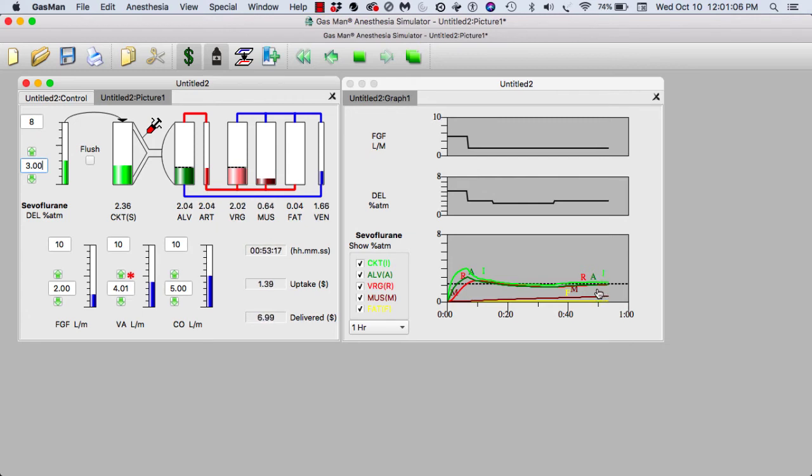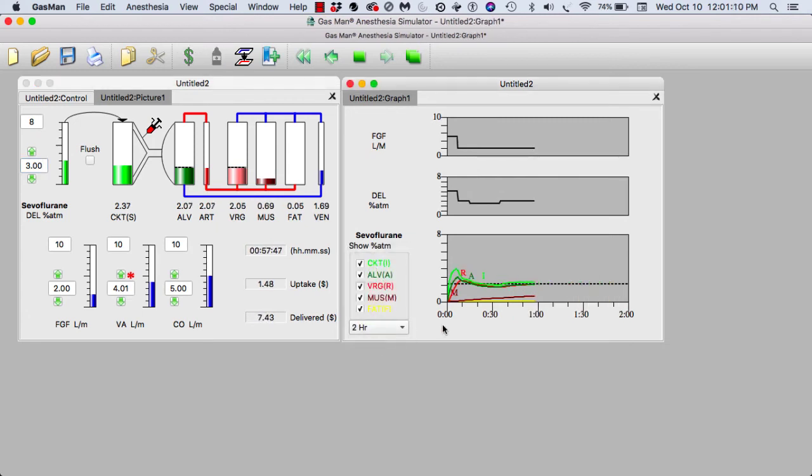At the end of 1 hour, we can keep the vaporizer setting possibly where it was, and as you just saw, I set the view to 2 hours, and now I shall stop it briefly and hold down the shift key, and when I do that, it will go as fast as possible out to that 2-hour point. Notice that again we have kept the anesthetic level at a very constant, perfect 1 MAC, and we've done this now for 2 hours.